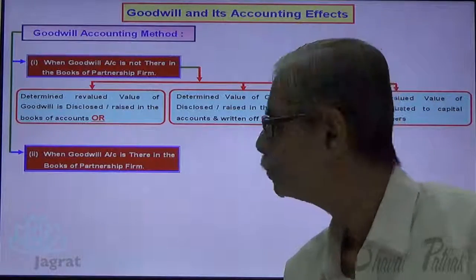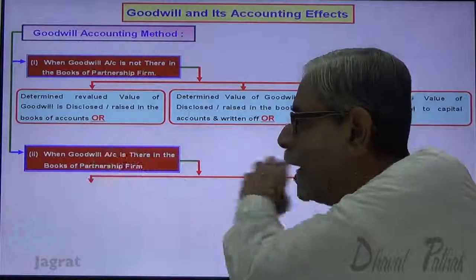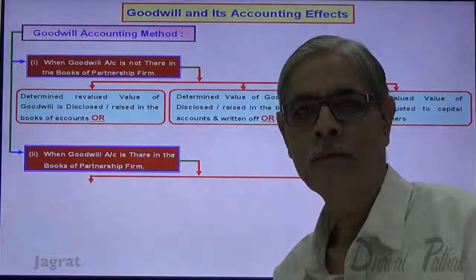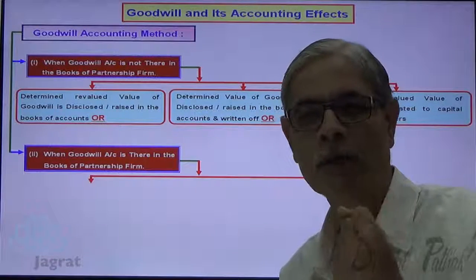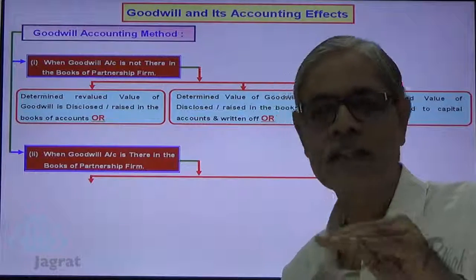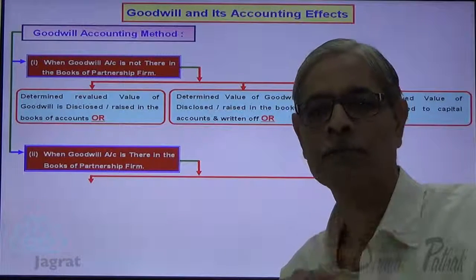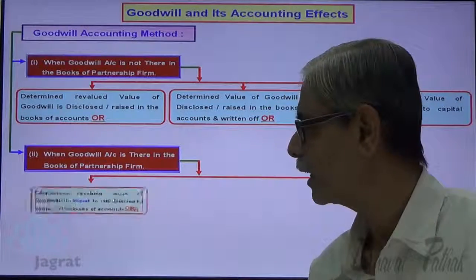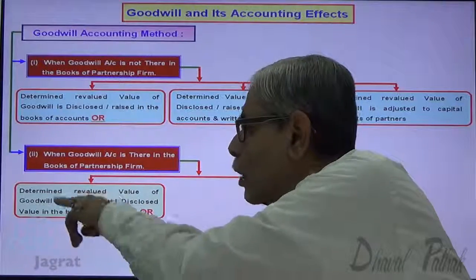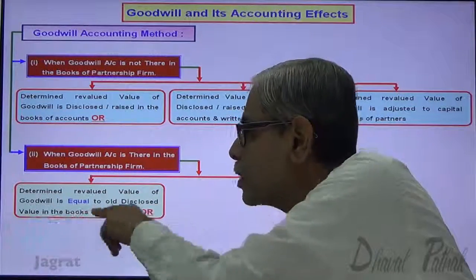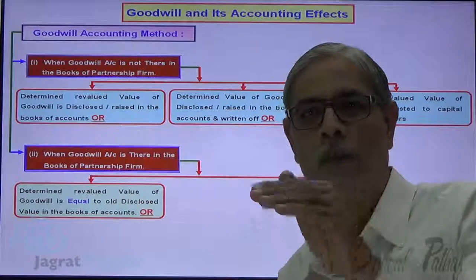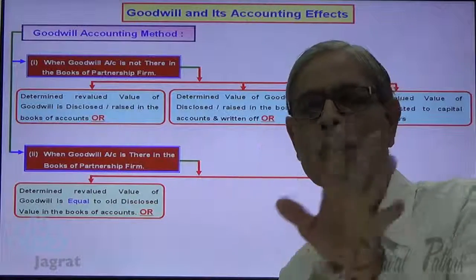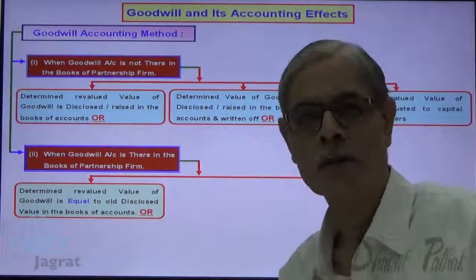These are the options. Now, in light of this second option, alternative, when goodwill is there in the books of the partnership firm, there is a value of goodwill. So there is an existing goodwill, and the valuation of that goodwill is done today when there is a change in the profit sharing ratio. Then what happens? The determined revalued value of goodwill is equal to the old disclosed value in the books of accounts. So the value of goodwill that is there in the books and the revaluation made thereof is the same. There is no change in the value of goodwill. This is the first option.